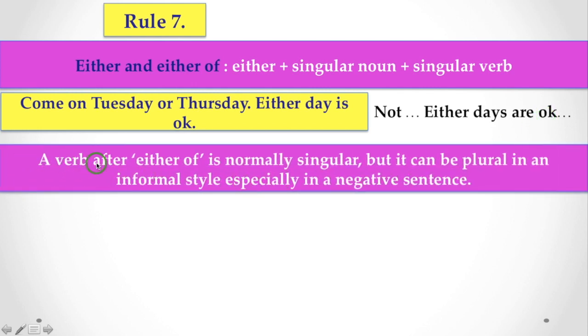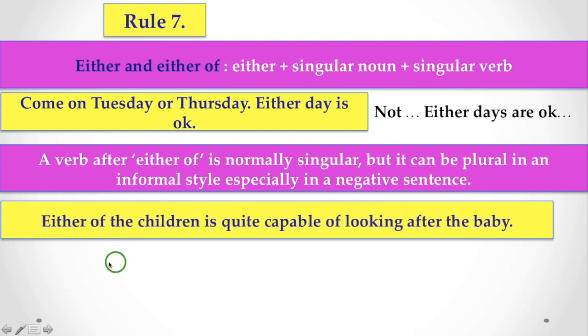Another thing, a verb after either of is normally singular, but it can be plural in an informal style, especially in a negative sentence. So this is a very vital and very important rule. With either of, we normally use singular, but we can use a plural verb when the sentence is negative. Let's see the example. Either of the children is quite capable of looking after the baby. Here you find either of the children. The noun children is a plural noun and it is used with a singular verb is.